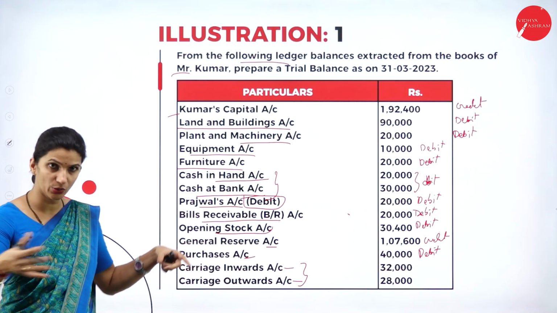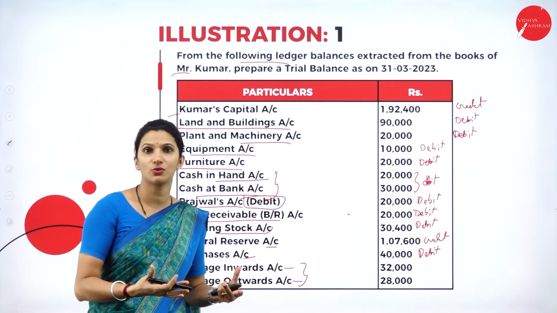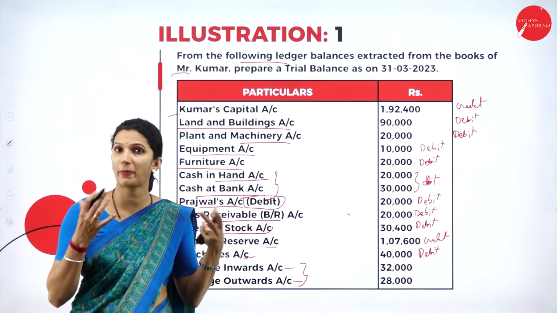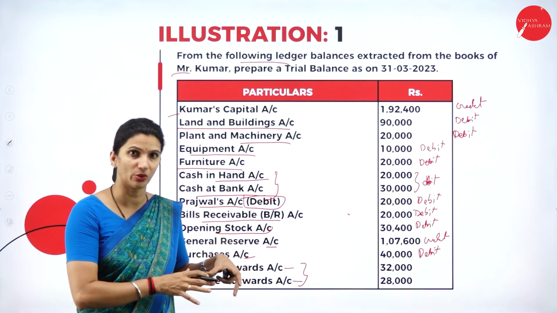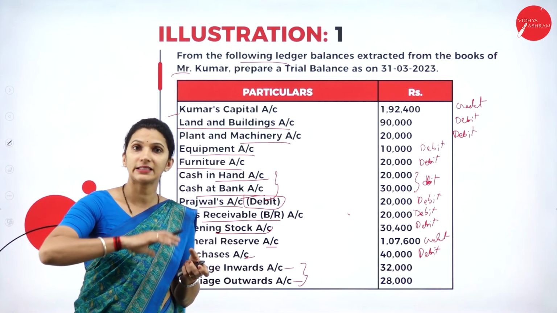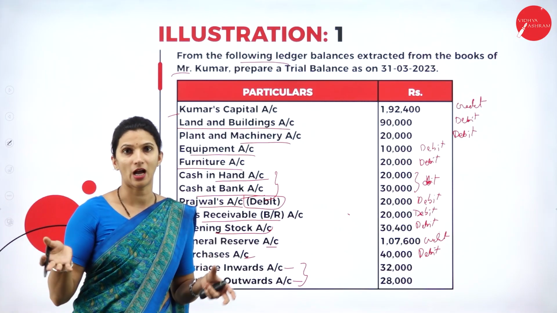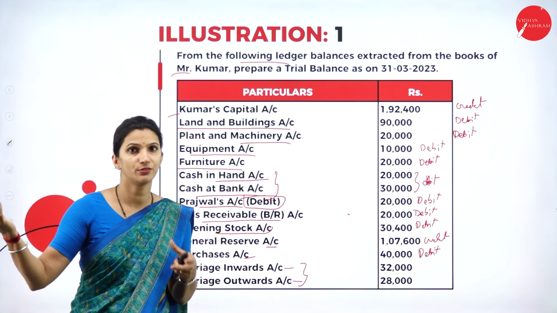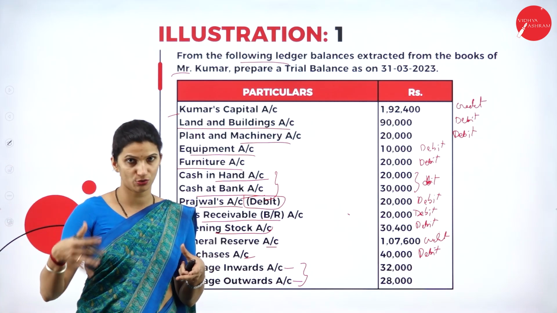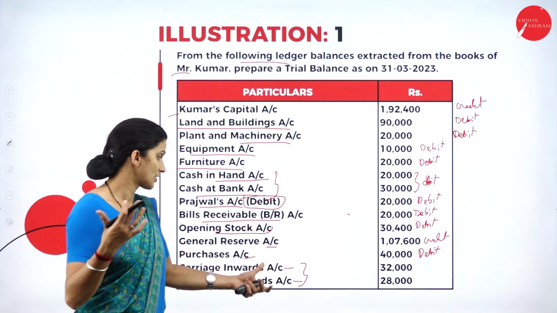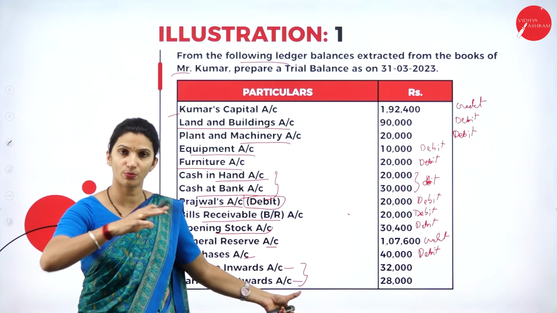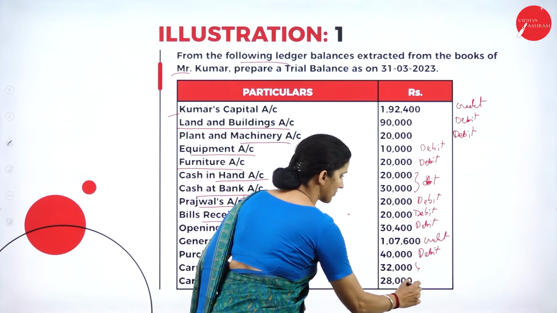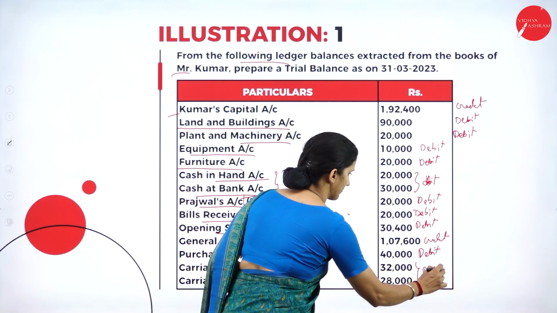So the carriage inward means what? When you purchase the goods or the materials, whatever carrying or transportation charges are paid, that is the carriage inward. So one expense. Again, carriage outward means what? After the product is completed as finished goods and then transported to the distributor's place or to the showrooms during the sale, that is the carriage outward. So both are expenses to the business. That's why both will come under the debit side.